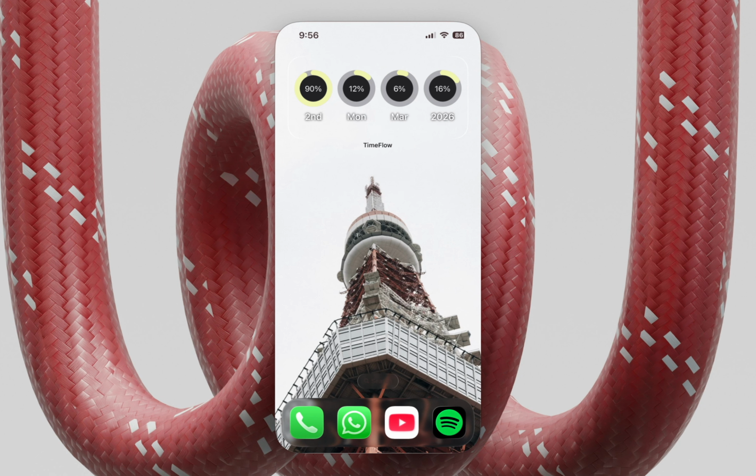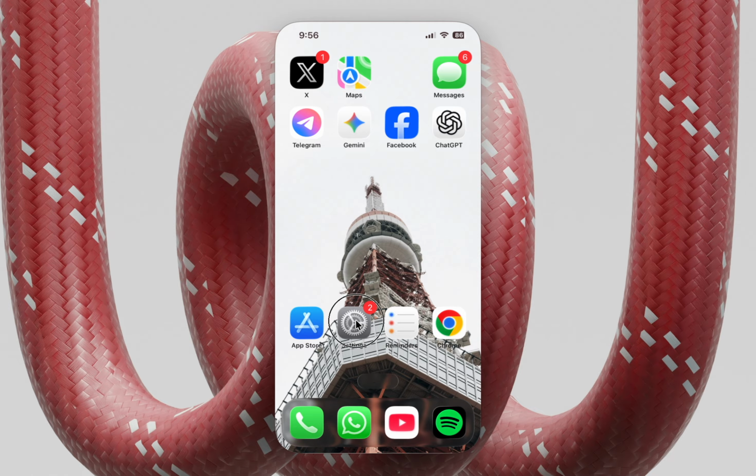I am Uppal Raj and today I will show you how to turn off the click sound in Assistive Touch on your iPhone. So if you hear a small click sound every time you use Assistive Touch and you want to disable that, then open the Settings app on your iPhone.